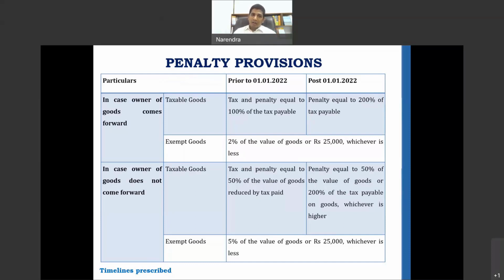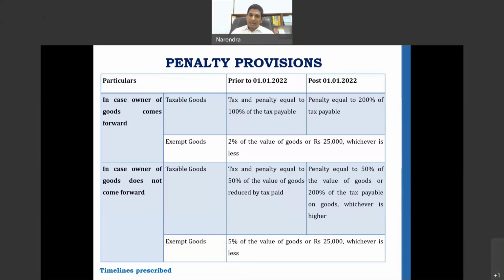However, not many of us know what are the implications if that procedure is not followed. If there is no e-way bill, or if there is no accompanying document along with an e-way bill, what happens? That is where section 129 comes in. And in section 129, there has also been an amendment which we'll be discussing now.